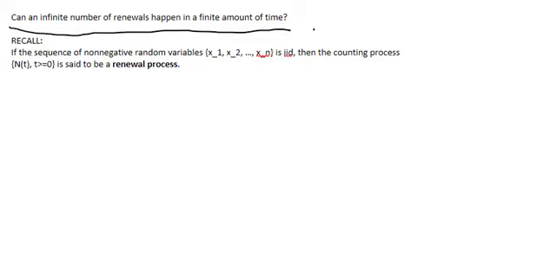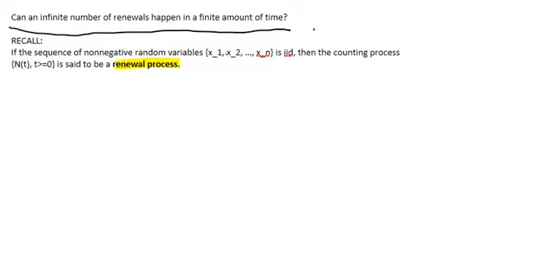Now recall that a renewal process, or at least the definition that I'm going to be working with, is down here. If a sequence of non-negative random variables X sub 1, X sub 2, all the way through X sub n is independent and identically distributed, that's what IID means, then the counting process N of t, where t is greater than or equal to 0, is said to be a renewal process. So this is the definition that I'm going to be working with for a renewal process.